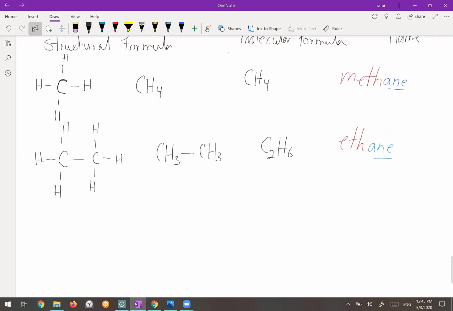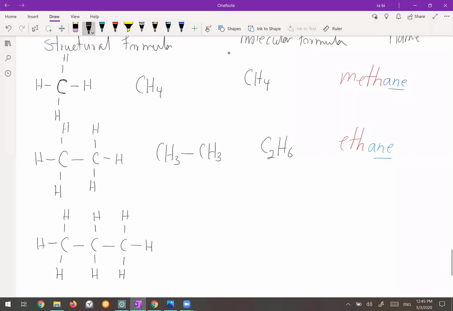The third member has 3 carbons. 1, 2, 3. As you can guess, the carbons at the beginning and end of the chain need 3 hydrogens. The carbon in the middle already has 2 bonds, so it needs 2 more bonds with hydrogen. And the first carbon needs 3 bonds. This is the uncondensed structural formula.